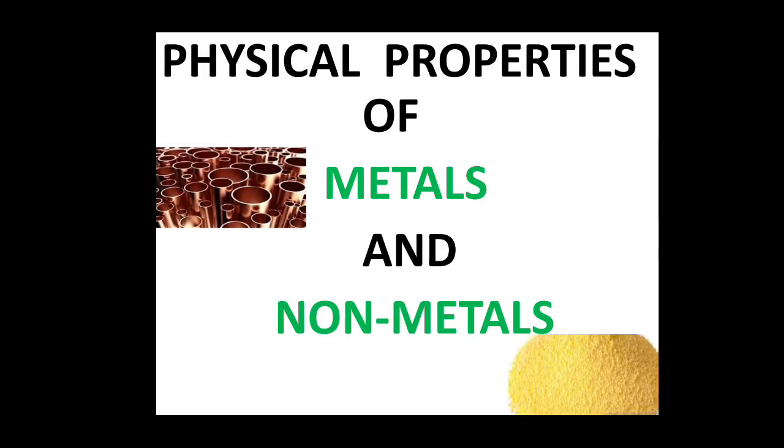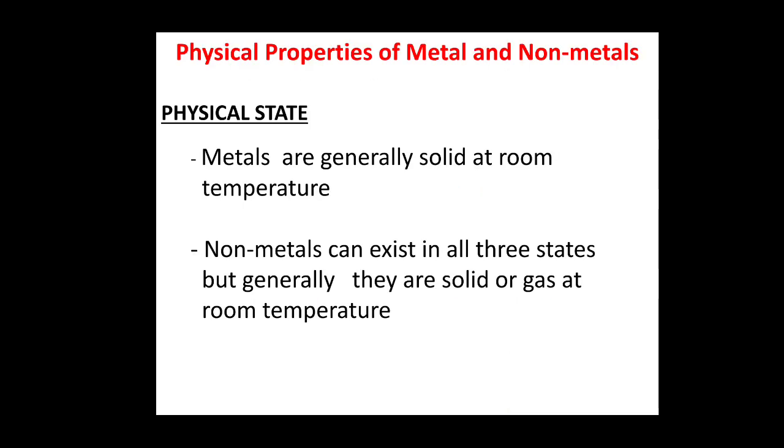Let us start with the physical properties of metals and non-metals. First one is physical state. Metals are generally solid at room temperature. There are some exceptions also. At the end of the discussion of all the physical properties, we will discuss the exceptions as well, right. Non-metals can exist in all 3 states, but generally they are solid or gas at room temperature. That means the liquid state is an exception, isn't it? That we will discuss later on, as I said.